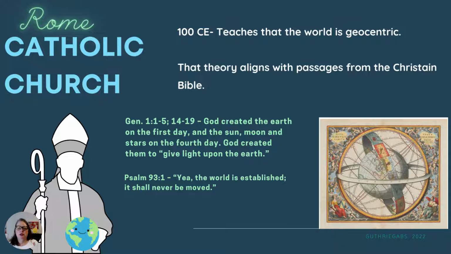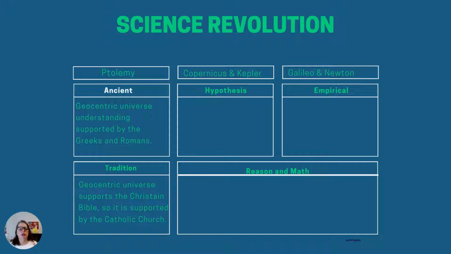Right? And then in Psalms we also see, yea, the world is established. Boom. It shall never be moved. There's also a few other phrases that you can find in the Christian Bible, and the words tell you that the earth is fixed in the sky. All right, so we have the ancient beliefs of geocentric, and these are from people who would not be Christians. And then we have the Catholic Church that says, yes, what these other people said agrees with what we said, and therefore it must be true.